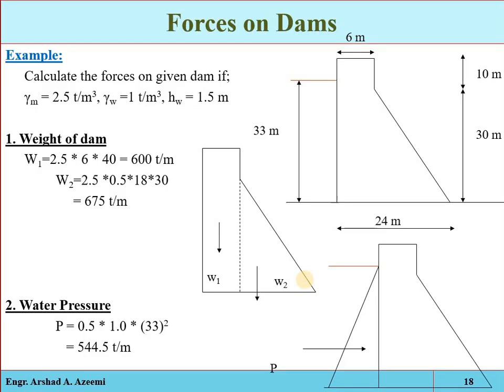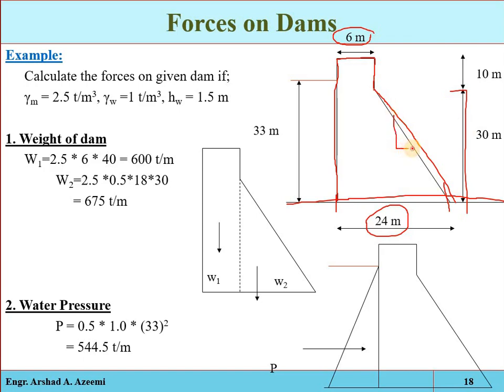Here we will have a short numerical about the forces acting on the dam structure. For example, if that is the foundation, this is the base width which is 24 meter. The upstream face is completely vertical. That is the crest width, which is 6 meter. And on the downstream side we have 10 meter vertical, and then we have height up to 30 meter, that is an inclined edge. It will have some specific slope.